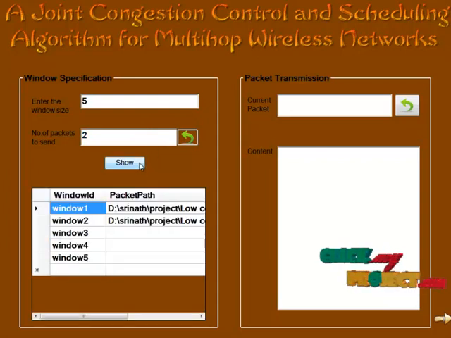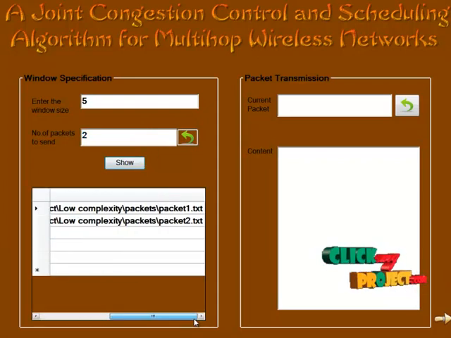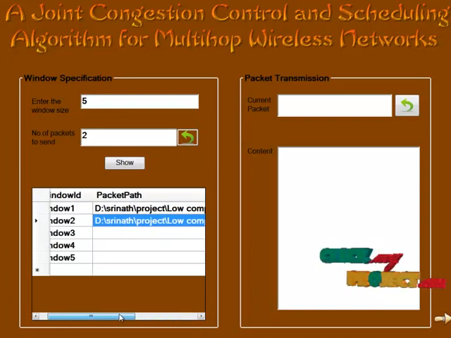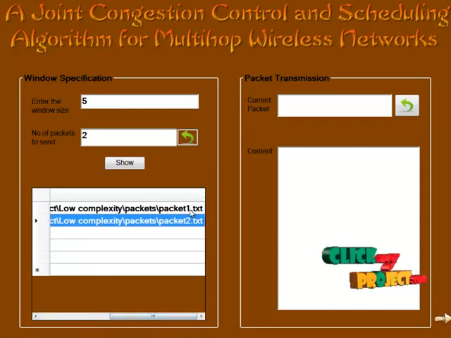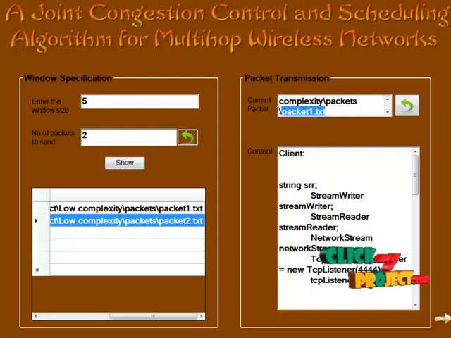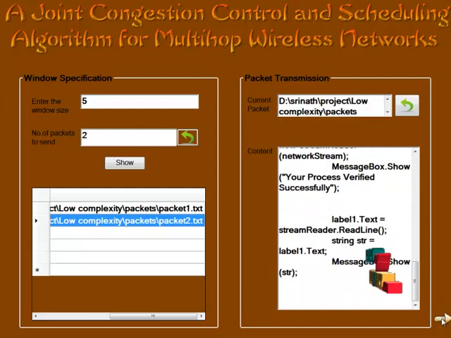When we click the show button, it will show the window and the corresponding packets. Here packet 1 and packet 2 are in the queue. At first, packet 1 has to be sent. When we click the current packet, it will show the first packet to transmit. In the queue, the first packet is in the first place. So we click the next button.